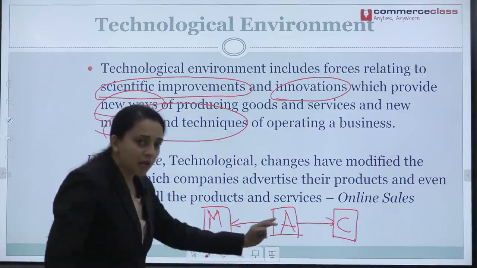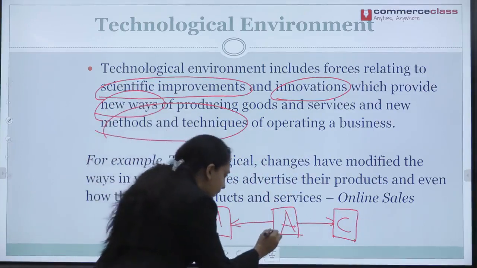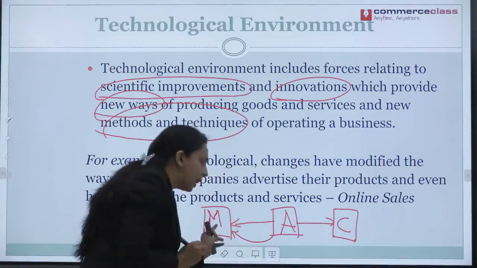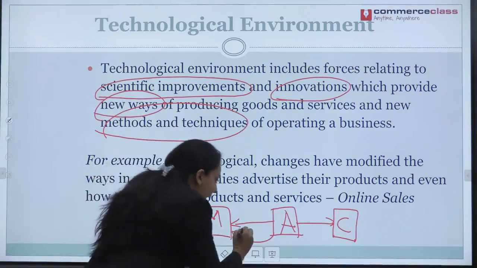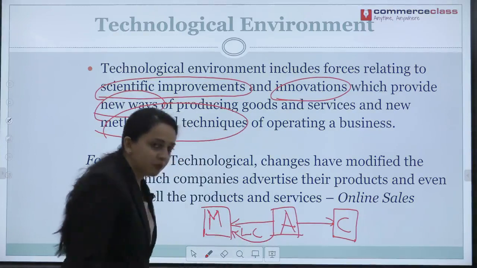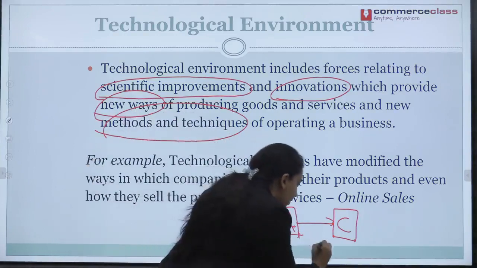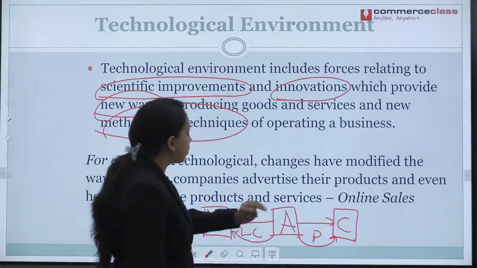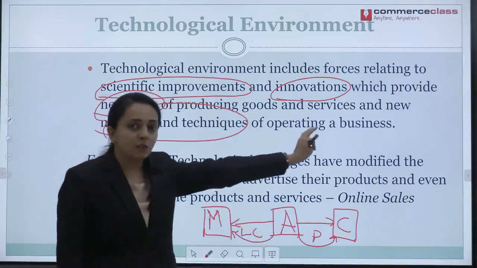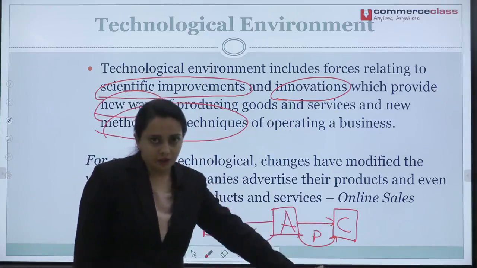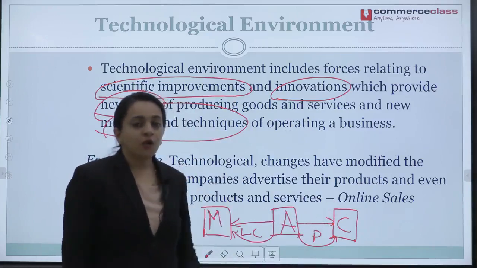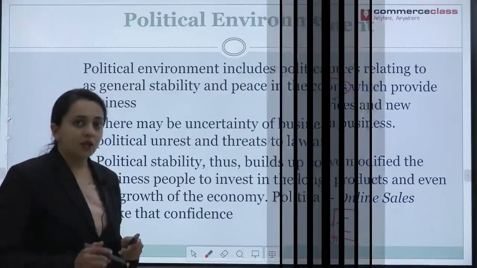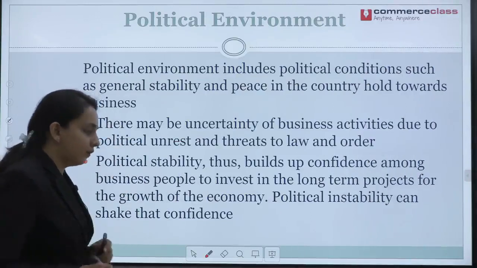So, now Amazon makes money by buying from the manufacturer directly at low cost and selling it to the consumer at a price. So, this is how Amazon has used the technological platform to its advantage, and its profit runs into millions of dollars. Now we go to political environment.